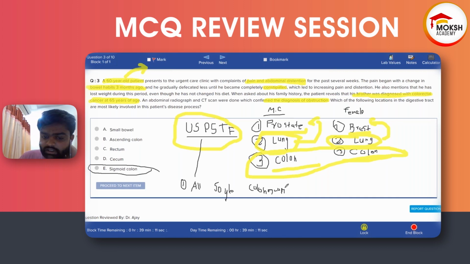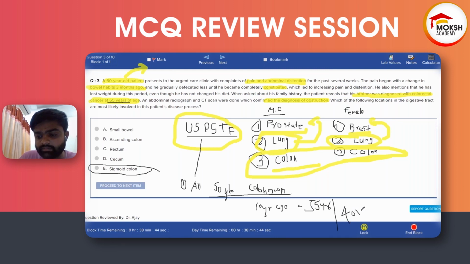And if there is a family history of a first-degree relative having colon cancer, they should start 10 years before the relative's age of diagnosis. Let's suppose his brother was diagnosed at 65, so he can do his colonoscopy at 55 years old or at 40 years of age.